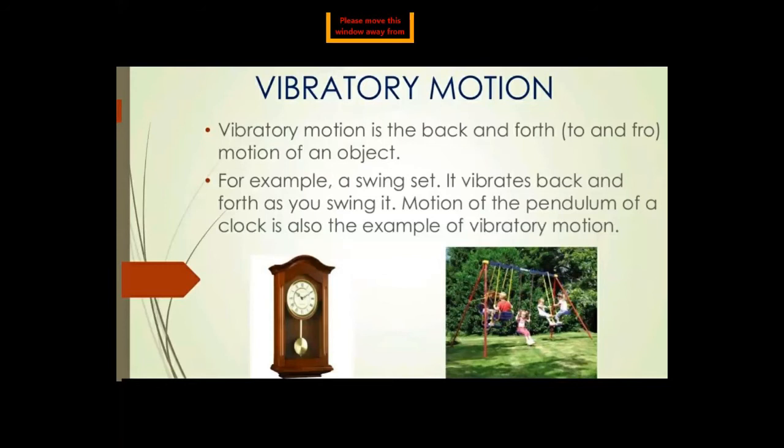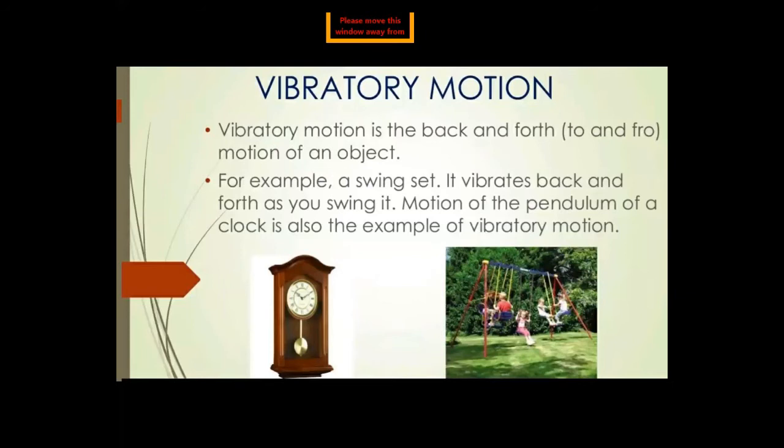We have observed in the park there is a swing. The person sitting on the swing goes forward and goes back. So we can say that is the to and fro motion of an object. Here, vibrating motion is back and forth, meaning to and fro motion of an object. Also, you have to consider it.